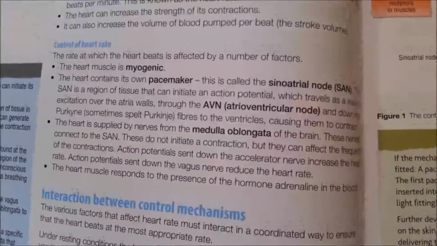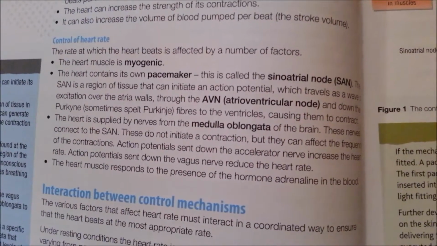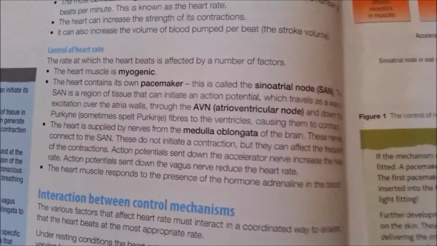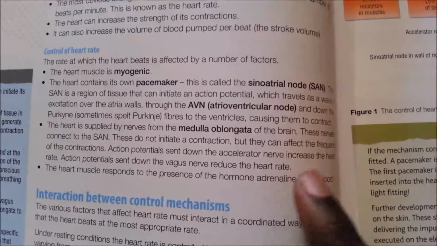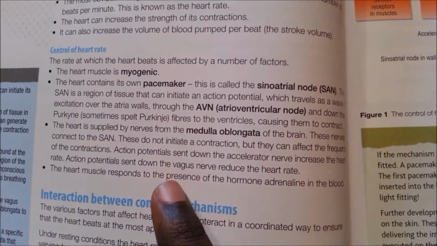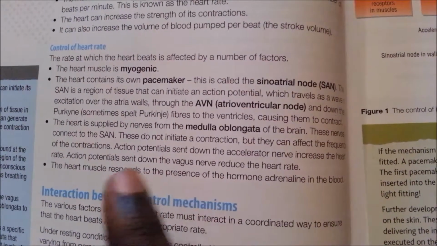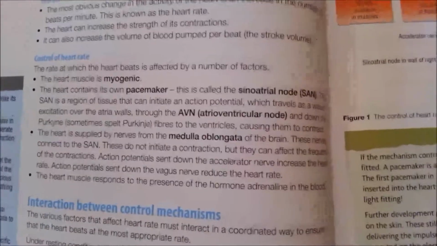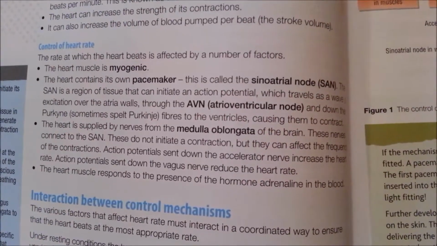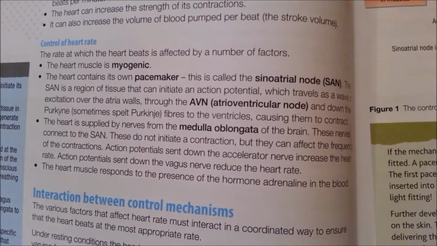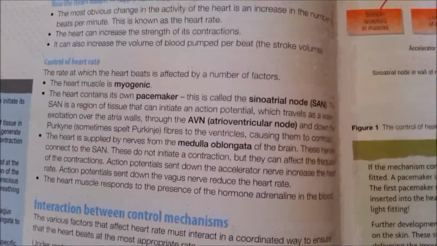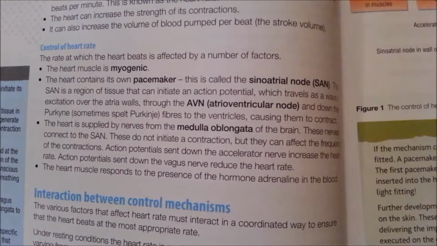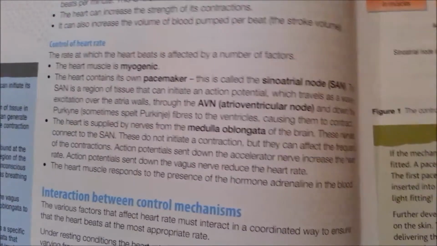There are also two specific nerves as part of the nervous system that relate to the heart rate control. The accelerator nerve, which increases the heart rate through action potentials, and the vagus nerve, which reduces the heart rate through action potentials sent down. The heart muscle also responds to the presence of the hormone adrenaline in the blood. This shows that a relation to the endocrine system is clear, as the hormone adrenaline is a part of that system.